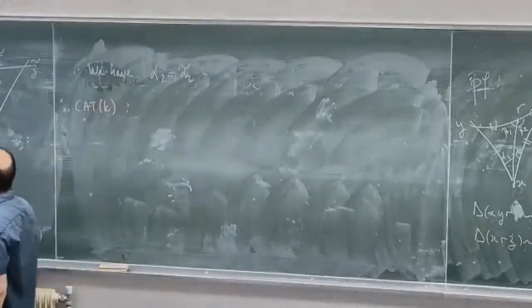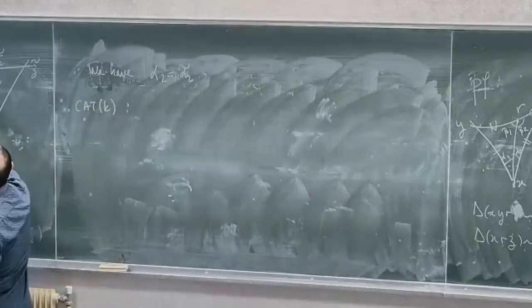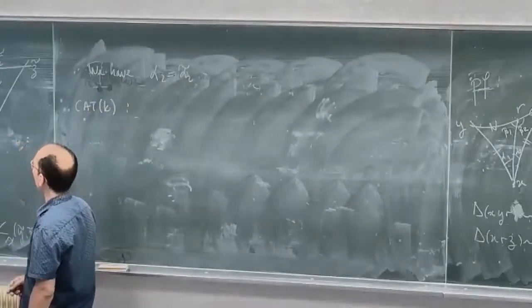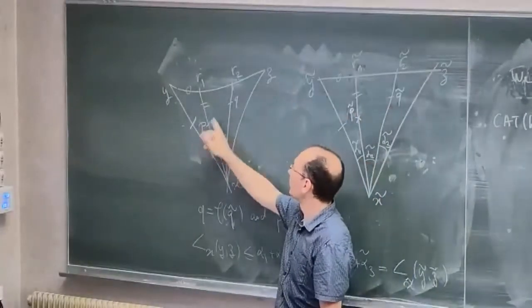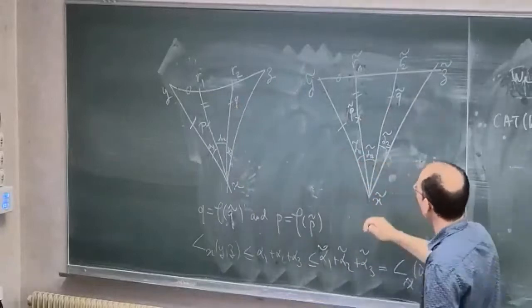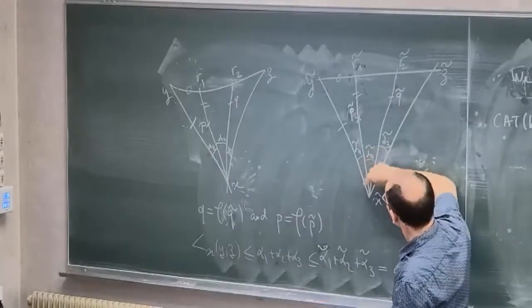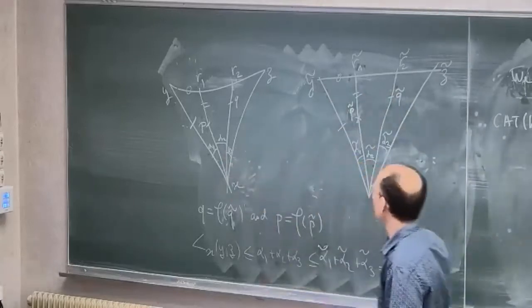So first I can compare the triangle X, R1, R2 with the triangle X tilde, R1 tilde, and R2 tilde. And I know that in this triangle, the points P tilde and Q tilde are the comparison points of P and Q. This is just the construction of phi because I sent isometrically the geodesic segment X tilde, R1 tilde on the corresponding geodesic segment.